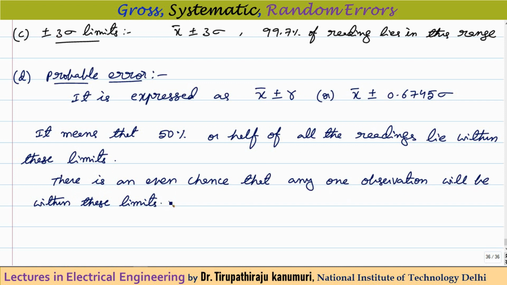Practically, I have seen in competitive exams, they have asked to calculate the probable error. How to calculate the probable error? First you have to calculate the mean, then calculate the standard deviation. Then you can say x bar plus or minus 0.6745 times the standard deviation. Using this I can calculate the probable error. The numericals that came in previous competitive exams, particularly IAS exams, I am going to discuss in detail in the next class, because that numerical takes about half an hour.